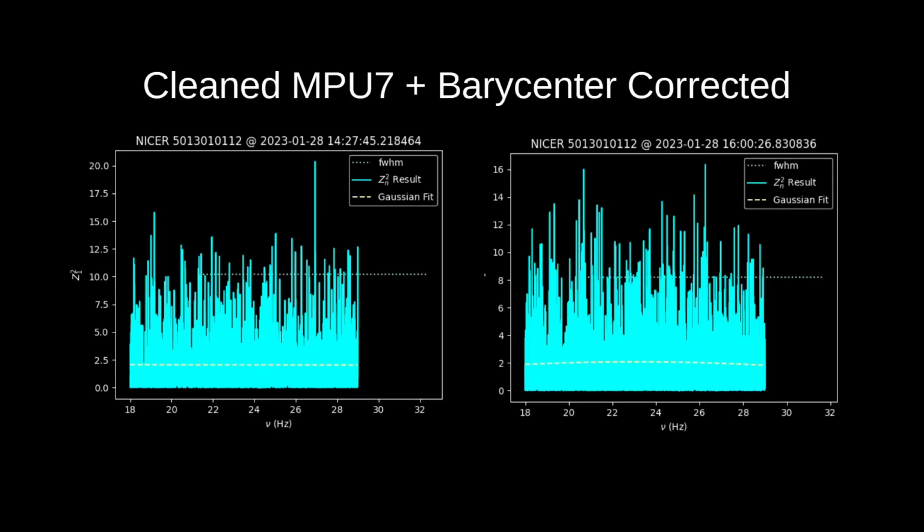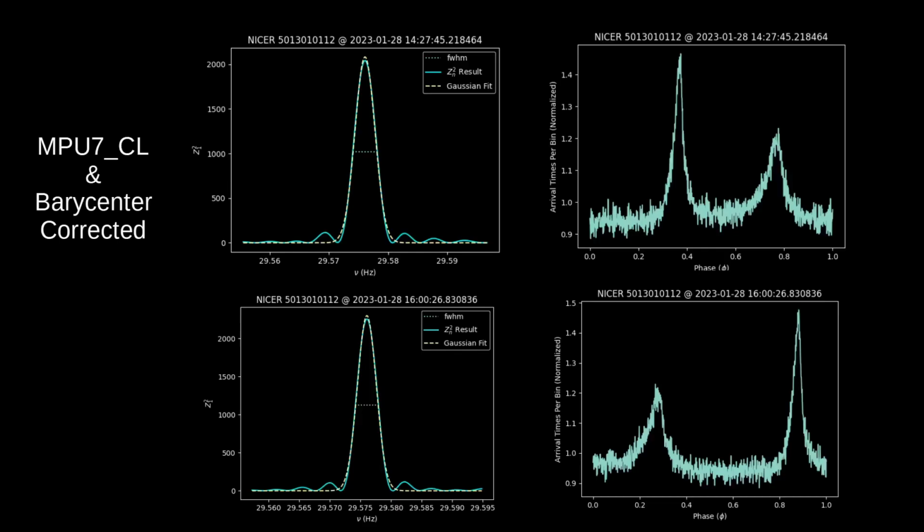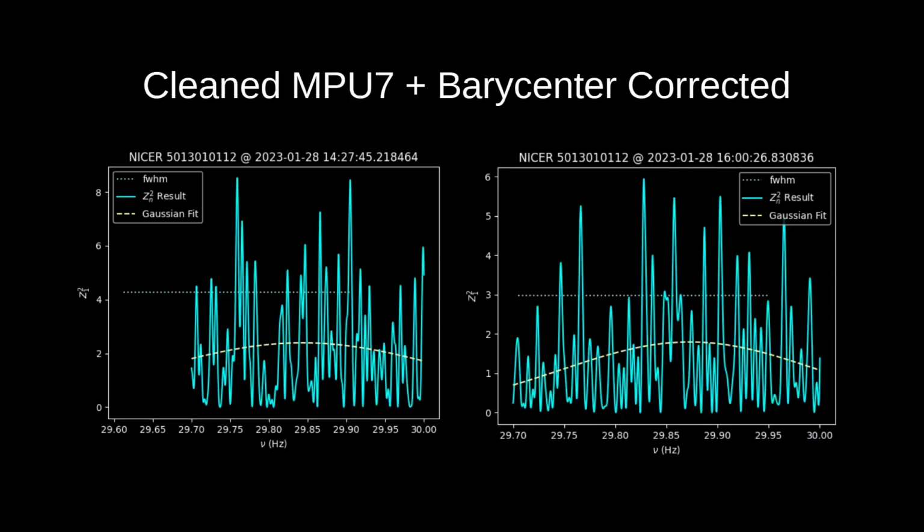But when we take a look at the MPU7 cleaned event data that has been barycenter corrected, going all the way up to the edge of that Crab pulsar spin frequency, we see nothing but noise with these very small values in both exposure intervals. We know that the spin frequency of the Crab pulsar does show up in the MPU7 cleaned event data for this OBS ID 501.301.0112, as you can see right here. But then using that same dataset, going from the Crab pulsar spin frequency to 30 Hertz, we see nothing but noise.